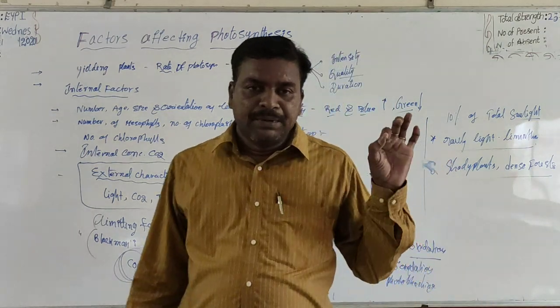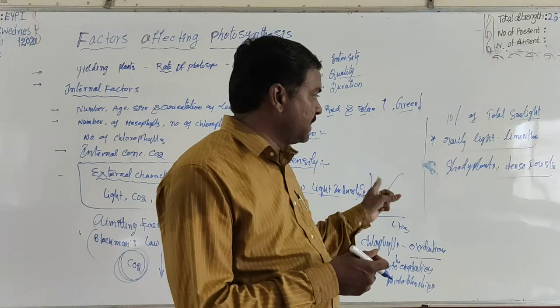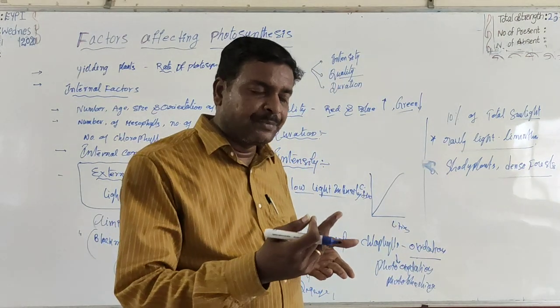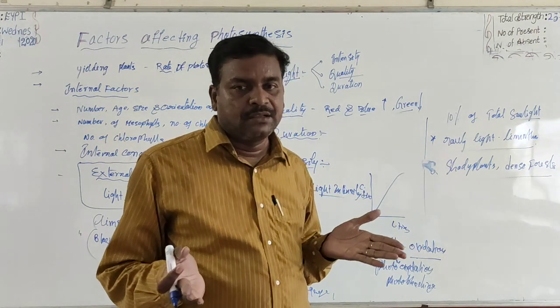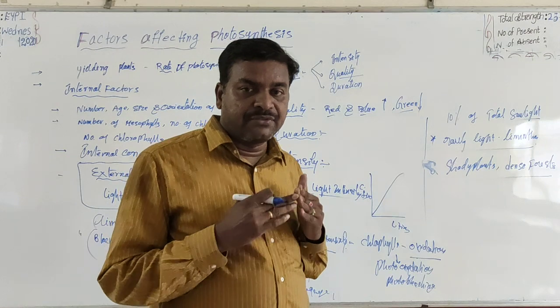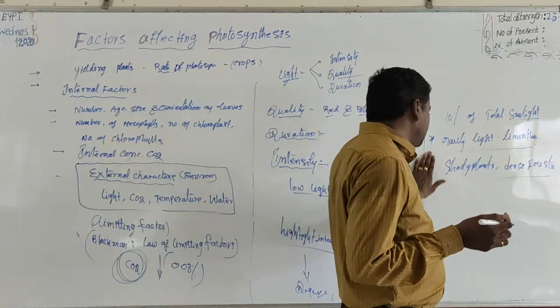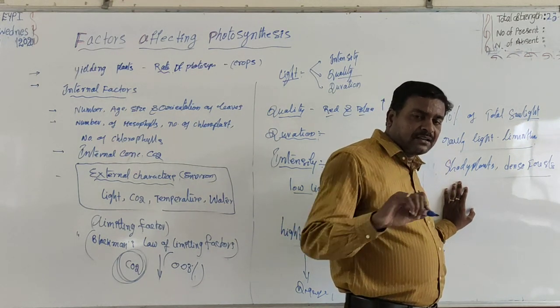Light acts as a limiting factor very rarely, only in the case of shady plants and dense forests, where the sunlight is not focused and the location is always in darkness, where 10% of sunlight is not available. In such plants, only light acts as a limiting factor.